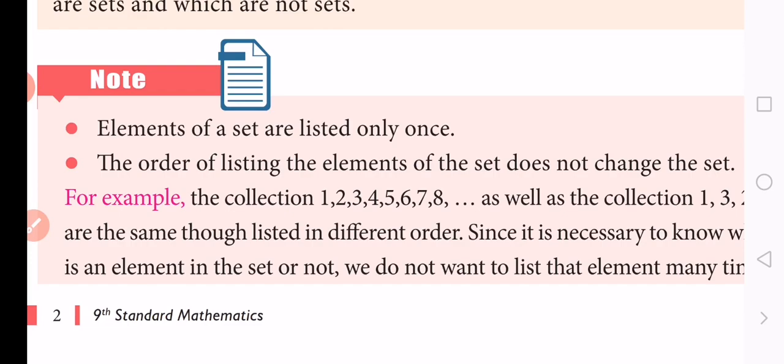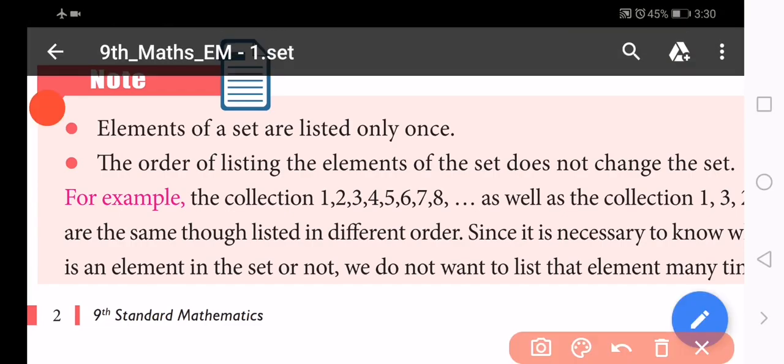So the second point: the order of listing the elements. For example, we write the names of the students in alphabetical order in the attendance and the mark register.